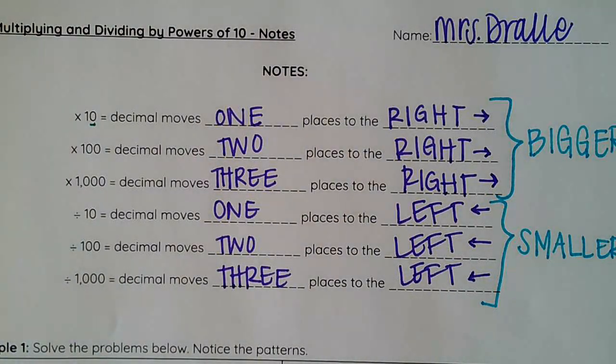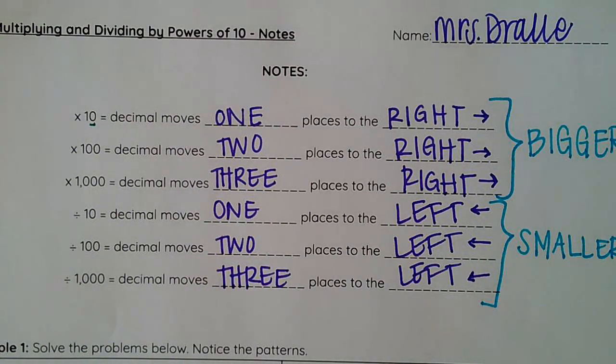Today we are talking about multiplying and dividing by the powers of 10. So powers of 10 include 1 and 10, 100, 1,000, 10,000, continuing on up to 1 million, and so on and so forth. It can also include decimals, so 1/10, 1/100th, and so on there. We are going to focus on multiplying and dividing positive whole number powers of 10.